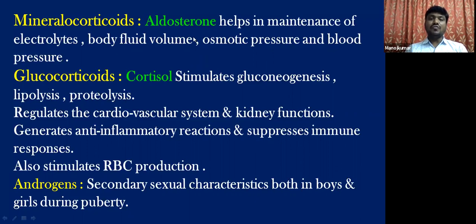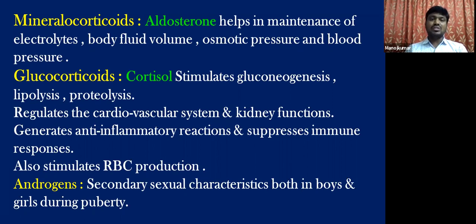The secretion of aldosterone is under the influence of angiotensin 2. Students, do you remember this hormone angiotensin 2? I think you might have studied about this in your excretory system, isn't it? In the excretory system, we come across the juxtaglomerular cells, the JG cells. They release a hormone called renin.